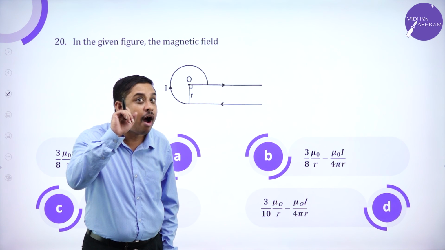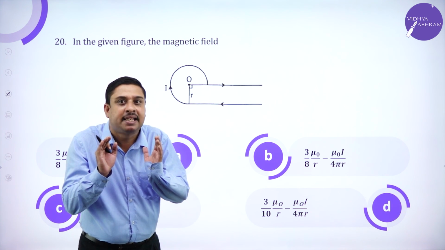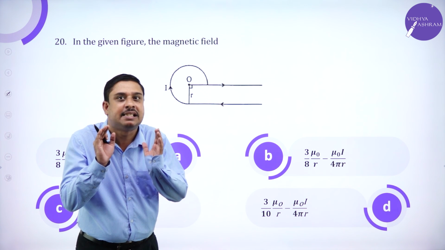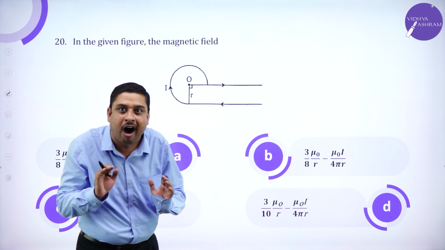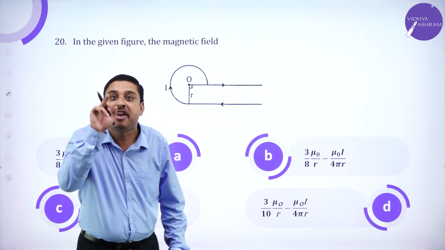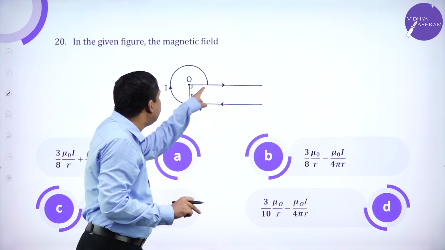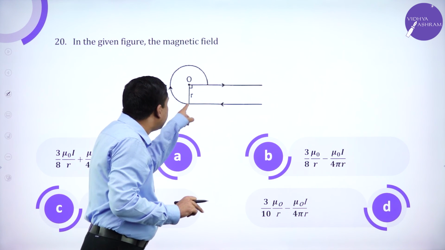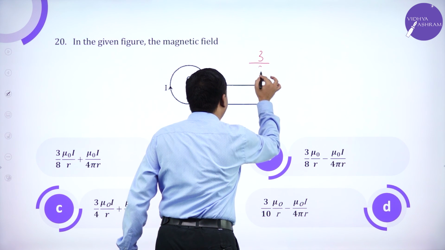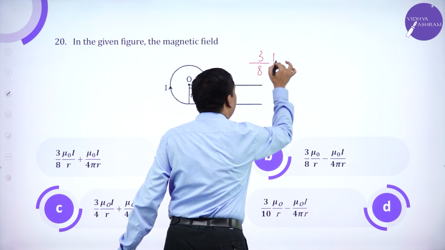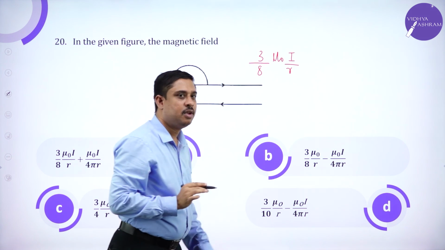Magnetic field at the center due to an arc which is 1/4 less than the complete circle is 3/8 mu naught I divided by R.